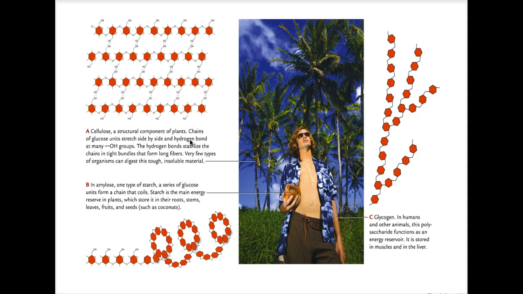B, when we eat plant starch, think of French fries or potatoes. As we digest that material, we get the individual sugar units, and then we take those individual sugar units and build them into our own energy reservoir, which we see on the right, which is glycogen. And glycogen is stored in our liver, and when we need some sugar, like let's say between meals, our body will enzymatically take those sugar units of the glycogen in our liver and break them off, kind of like little energy packets. And then they will be used in a process called cellular respiration, which is week 3.